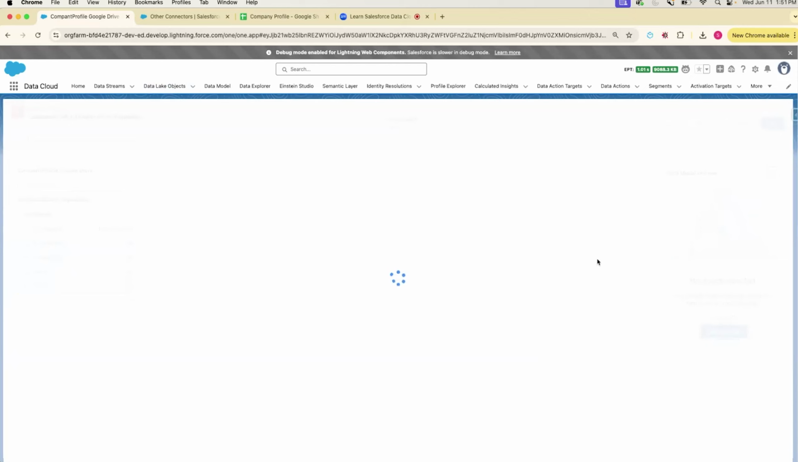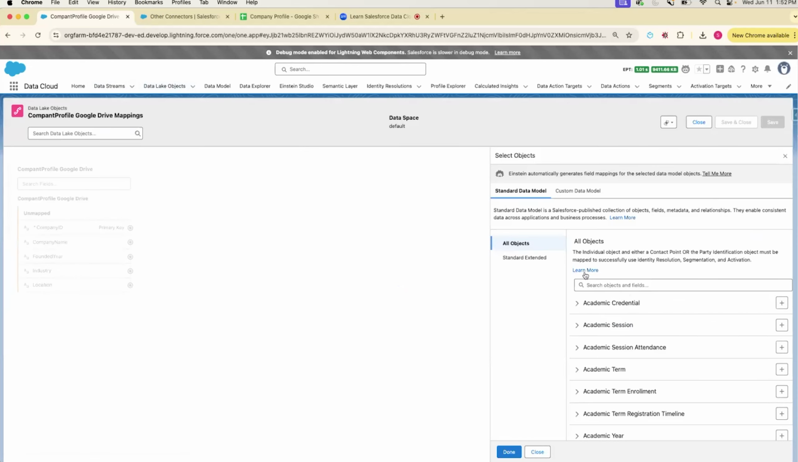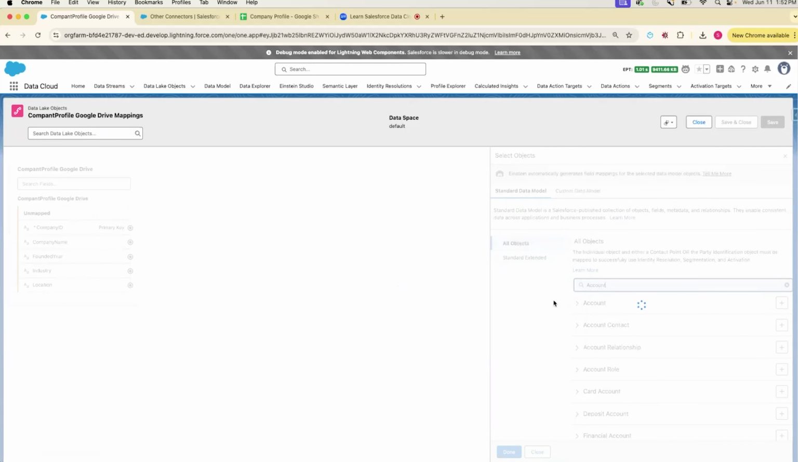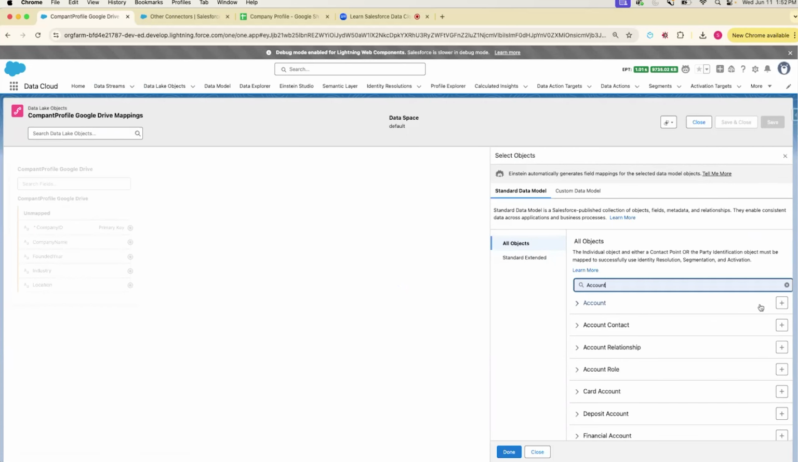This can take a while, so let's just wait. Yeah, it's a bit slow. It's trying to pull in all the possible objects from the org. Okay, here we go. It's loaded. Now we want to map this to an account object in our org. That's the most relevant object that we have. So we're going to use the account object, which is the out-of-the-box Account in Salesforce, like we know.